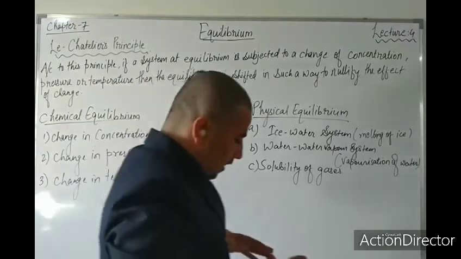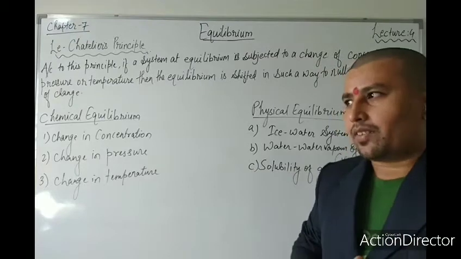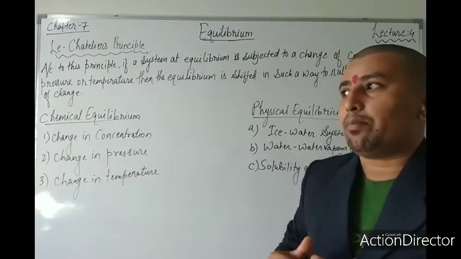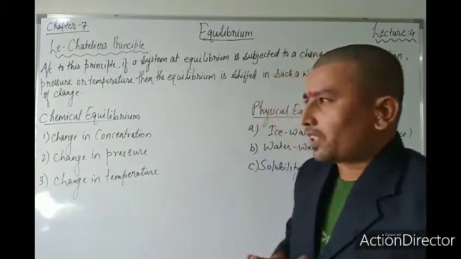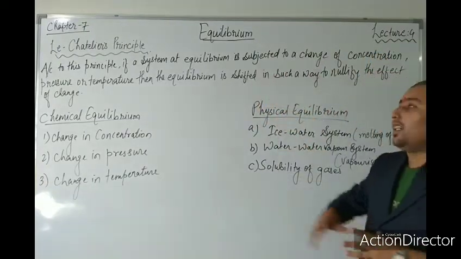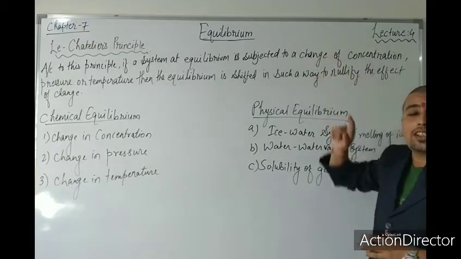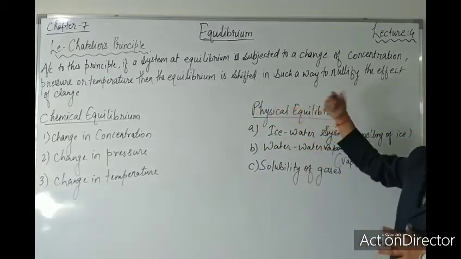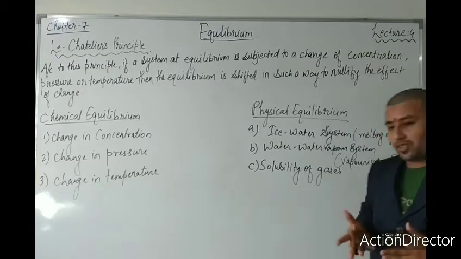First of all, for what purpose has this principle been given? It is given for chemical equilibrium and physical equilibrium, to explain what happens and which type of change occurs in these reactions. Especially it is given for that. According to this principle, the system at equilibrium is subjected to a change of concentration, pressure and temperature. Then the equilibrium is shifted in such a way as to nullify the effect of change.